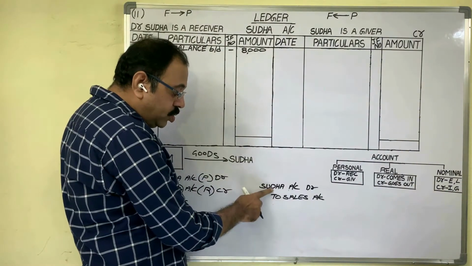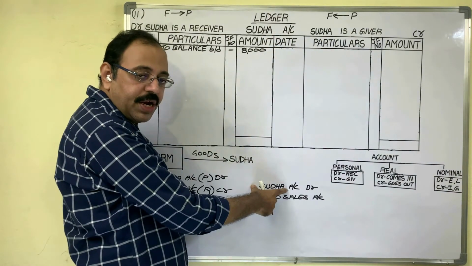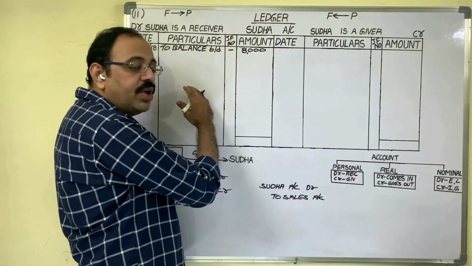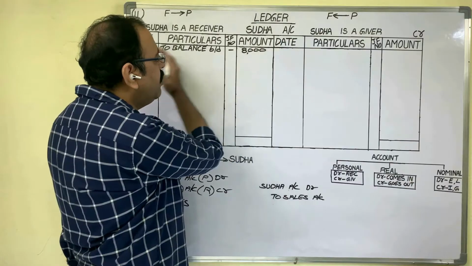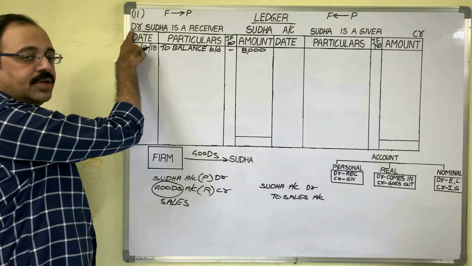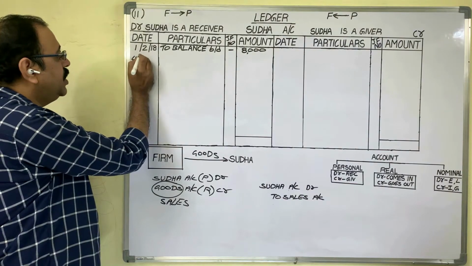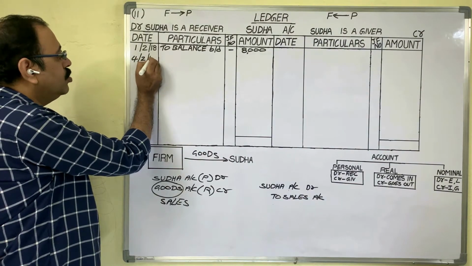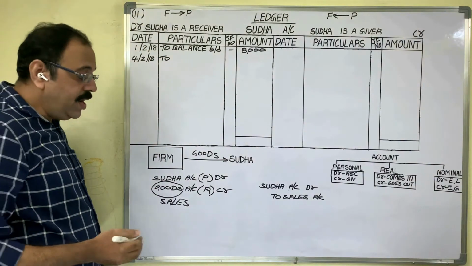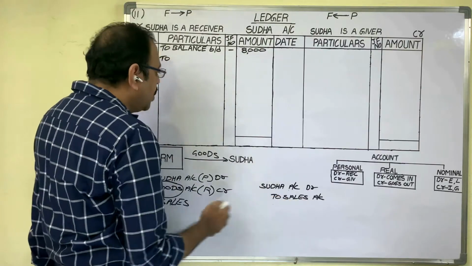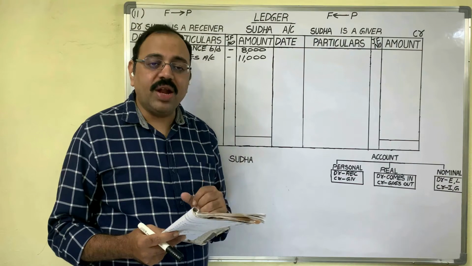In these 2 accounts, we are preparing Sudha account. In the journal entry, Sudha account is debited. Therefore, on the debit side, we have to post this entry. This is the center line of the account and the left side is known as the debit side. So on the debit side, in the date column, we have to write the transaction date, 4th February 2018. With "To" we have to start. And what to write? The other account name, sales account. Amount is 11,000 rupees.